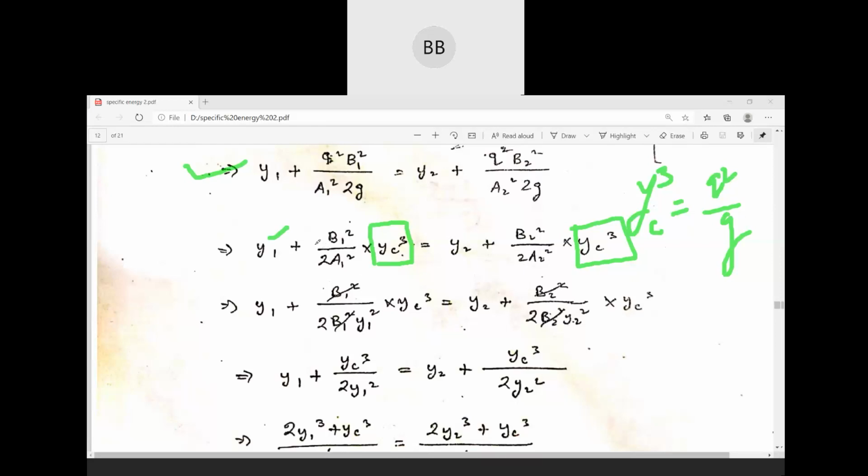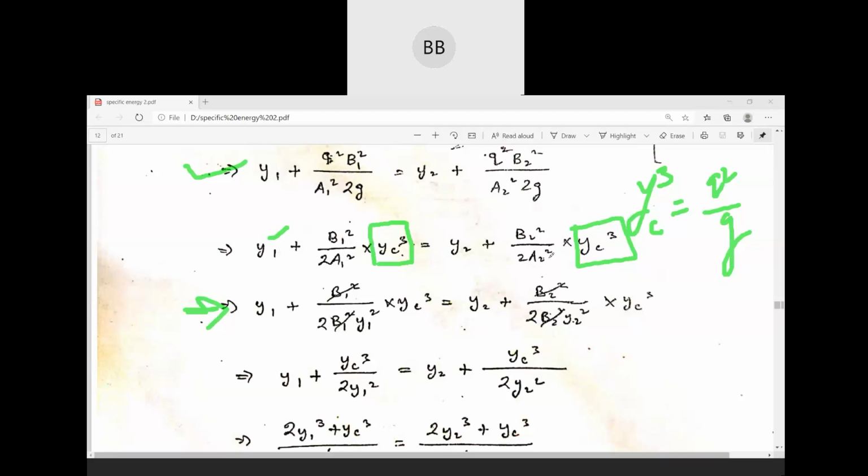Now here in the next line, y1 will be the same, then we are going to use the area equation. So here B square divided by twice will be there. So in area we can write B square y1 square, as it is a rectangular channel. Okay, and yc cube will be there.